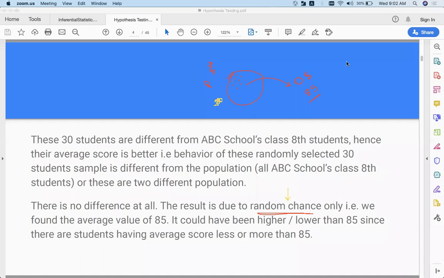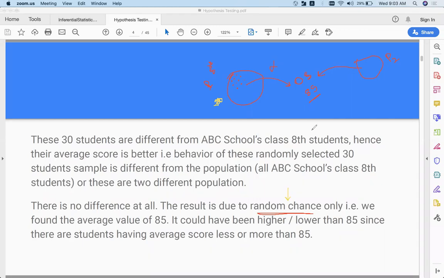Or this sample is actually a completely different population. So this sample did not come from this population P, but actually came from P2. So this is not even eighth class standard marks. This is completely something else. Maybe this is marks of only toppers, or marks of only high performing students, or something like that.